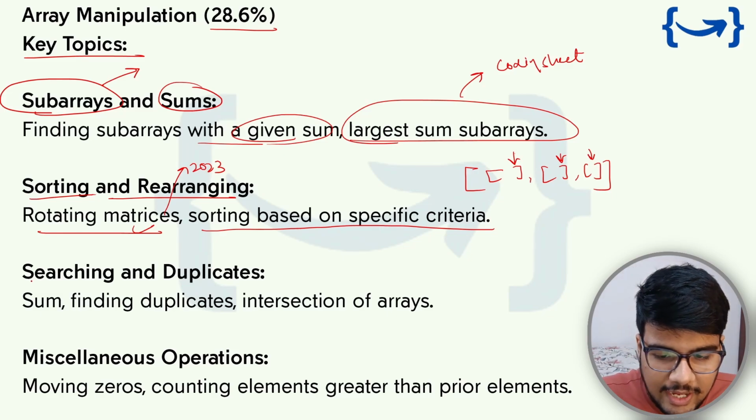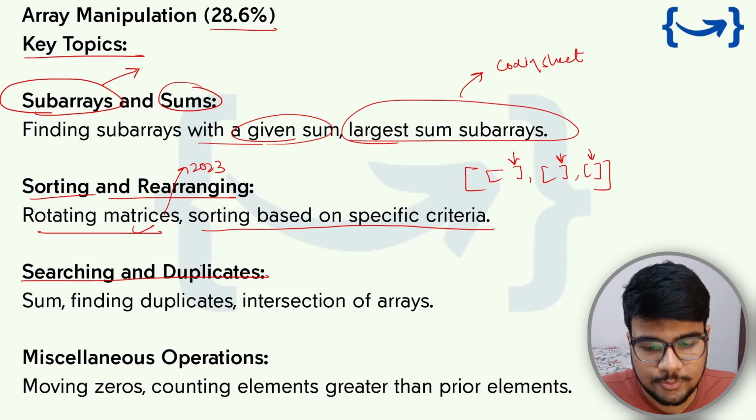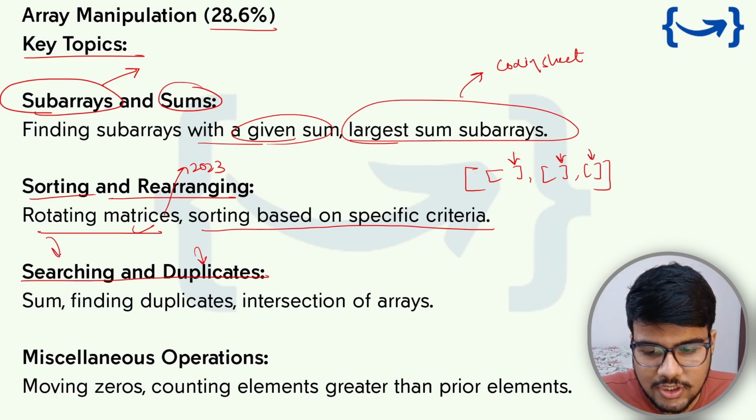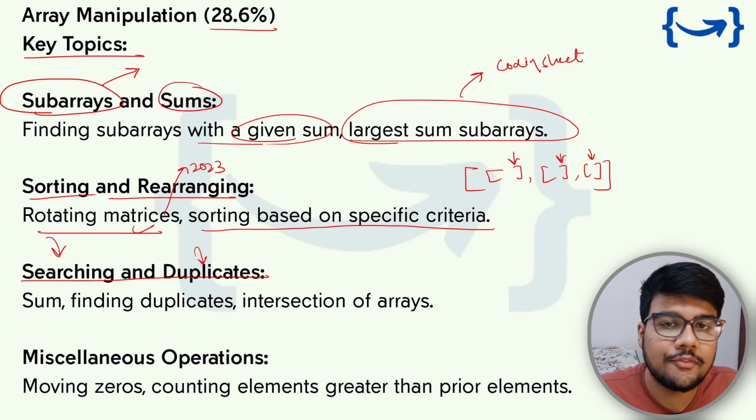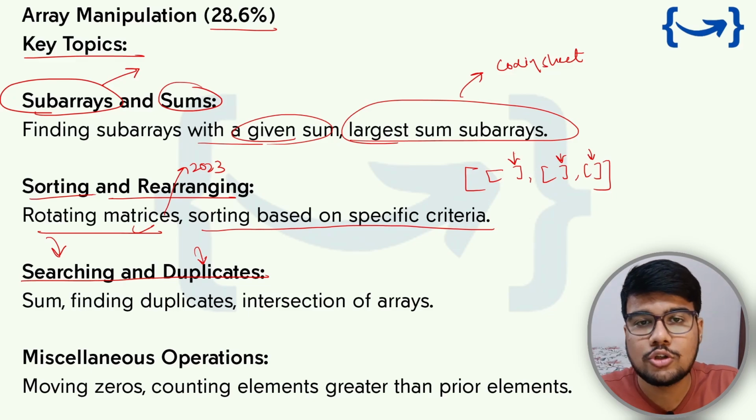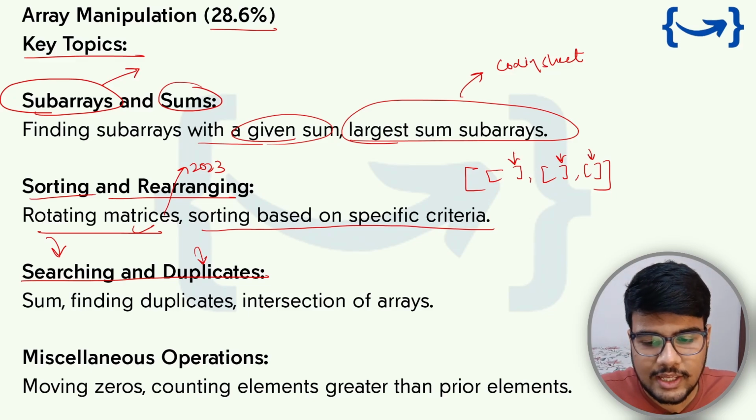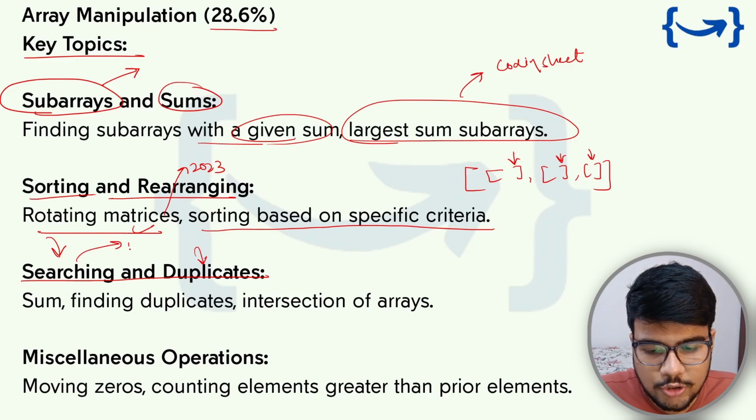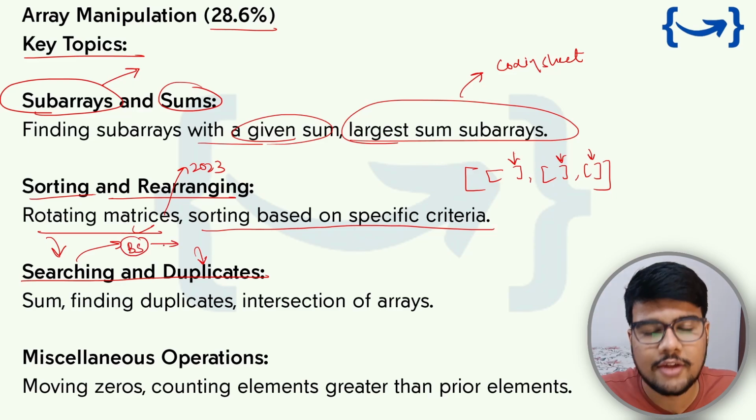Now, searching and duplicates. These are the most asked problems, where you need to find some element which is present in the array or not based on some specific criteria. Because in searching, most of the questions use binary search if your constraints are very low.